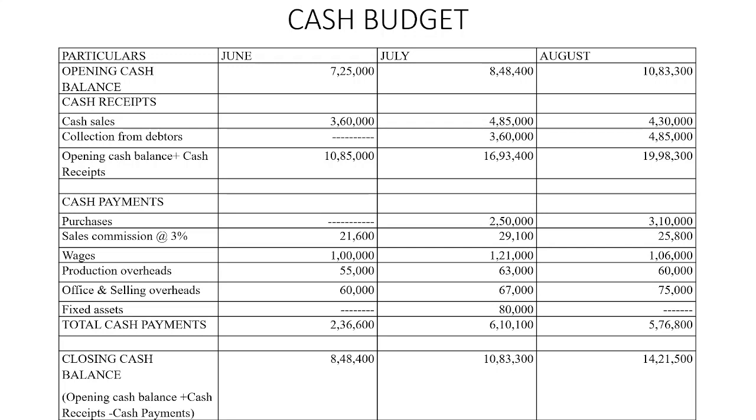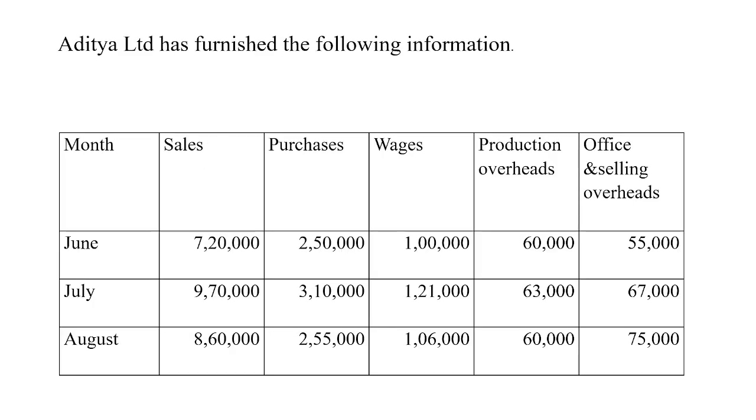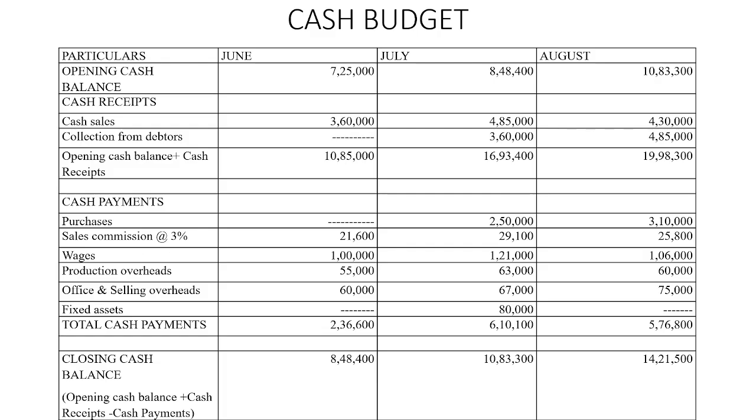That means if the sales take place in the month of June, the amount will be received in the month of July. So for the month of June, whatever sales has taken place in the month of May, that amount will be received. But in this problem, we do not have information about the month of May, so we write it as dash. If the information regarding May is given, then we would have written 50% of the sales of May as the collection from debtors. So opening cash balance plus cash receipts, that is 7,25,000 plus 3,60,000, which is 10,85,000.